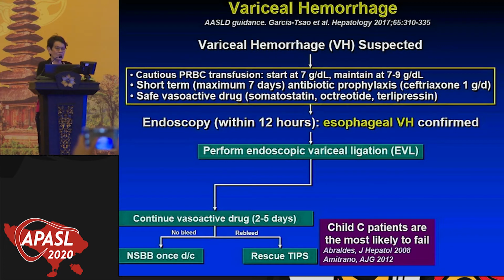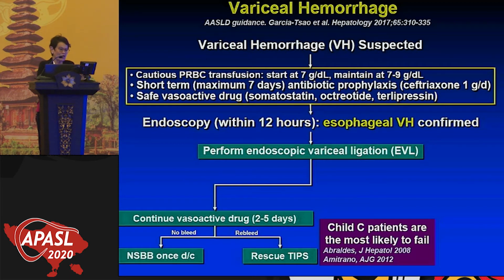So this is the basis of thinking: what if, before the patient fails, right here, right after we finish that first ligation, we put a TIPS in preemptively? Because if a Child C patient gets a TIPS because they bled a second time, they're going to be at a high risk of dying. These patients may not bleed, but they die a lot.